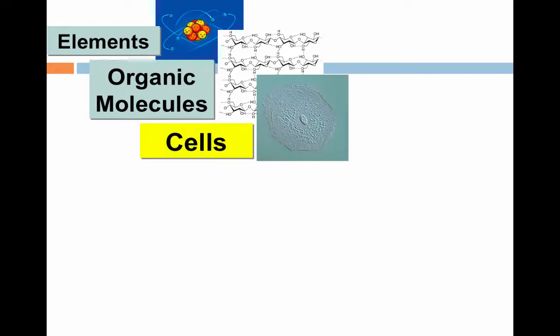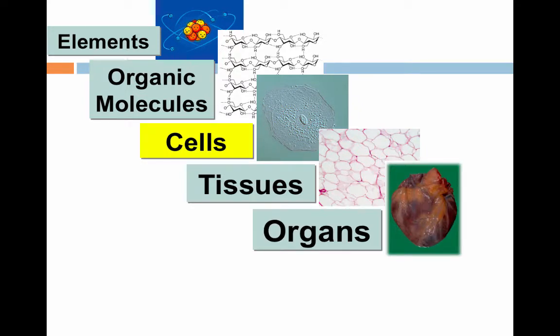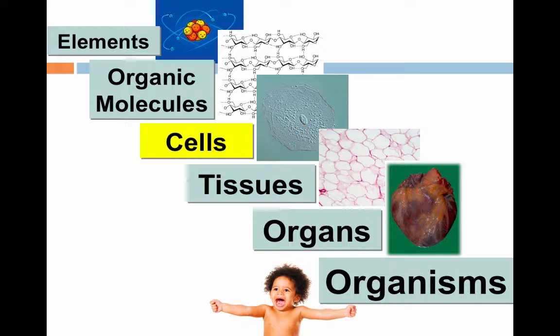When cells come together, they form tissues. When tissues come together, they form organs. And finally, when organs come together, they form an organism. The video that we are discussing today is all about cells, how when organic molecules come together, they form cells.